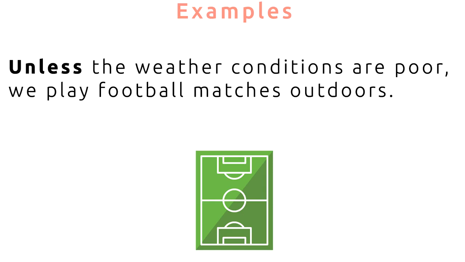Here's the first example. Unless the weather conditions are poor, we play football matches outdoors. In this example, the person is saying, except if the weather conditions are poor, except if it's raining or if it's stormy, we play all our matches outside. If it is bad weather, we don't play outside. That's what the meaning entails.